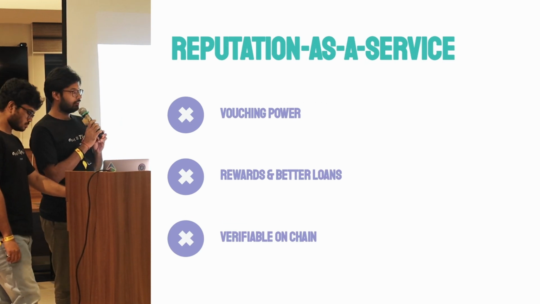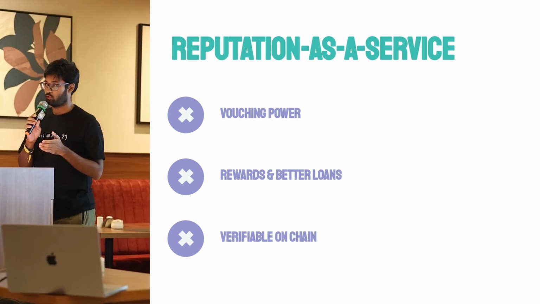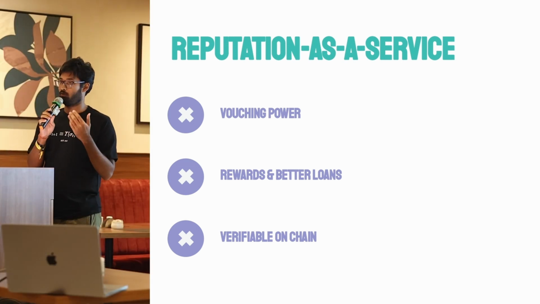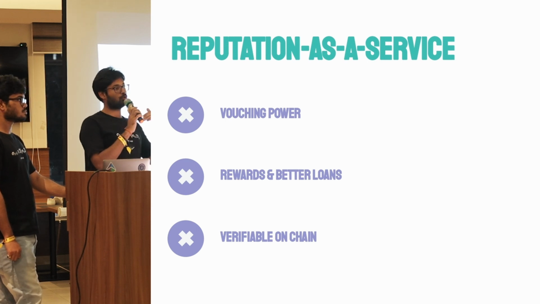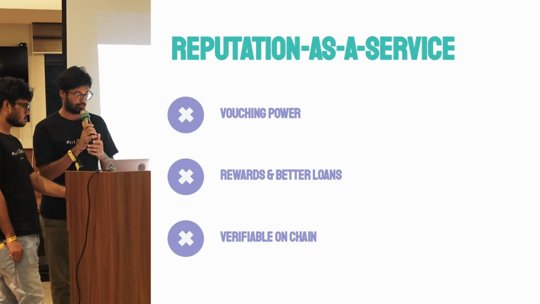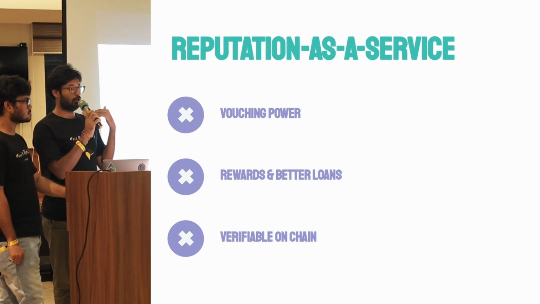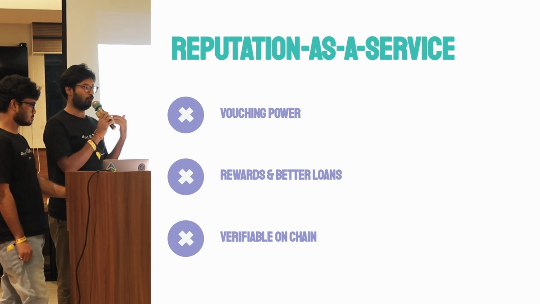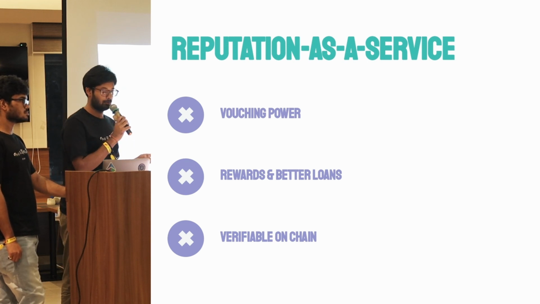The next part is reputation as a service. After you have gotten a credit score, you also have an associated vouching power with it. This means that if you have a better credit score, you can actually vouch for someone who has a lesser credit score than you and let them borrow better loans. Now, why would somebody do this? If you are able to vouch for someone and they are able to pay their loans on time, you'll be rewarded for that. But if they are not, then your reputation power will be slashed.